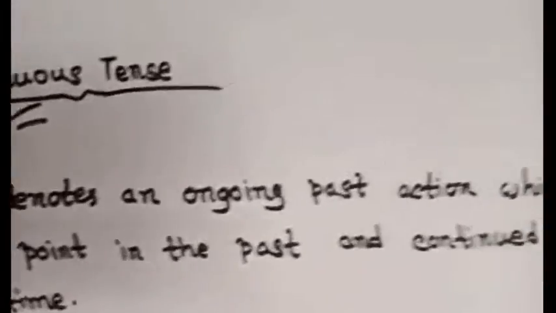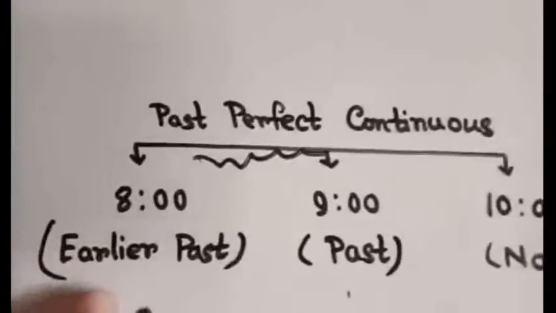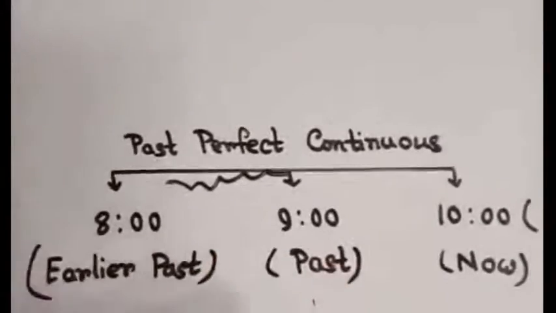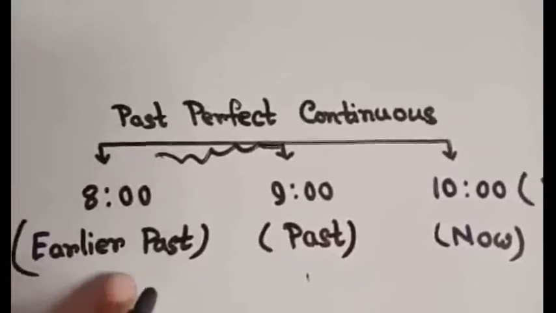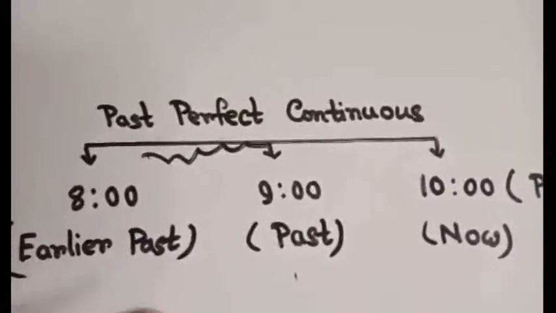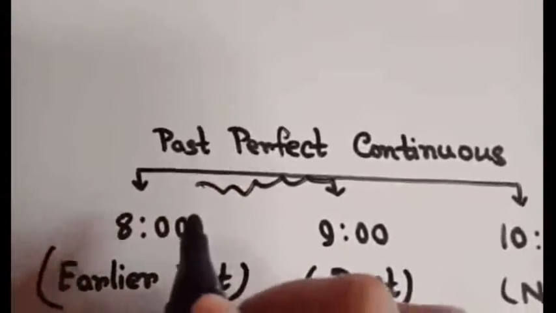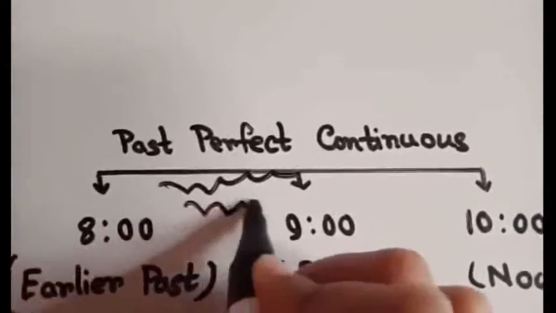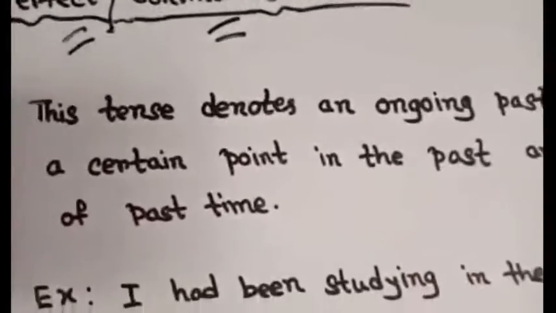Now see the definition here. This tense denotes an ongoing past action which happened before a certain point in the past. Okay, that means an earlier past action which happened before another certain point in the past. That means at an earlier past time the action happened, okay, and continued up to that point of past time. And here I have told you that the earlier past action had been continuing to another point of past time, okay, or until another past action happened. So this is past perfect continuous tense.